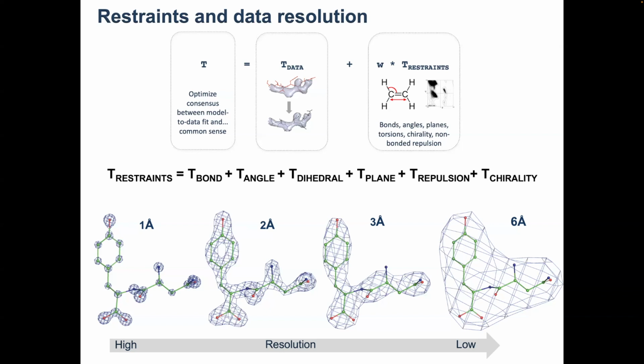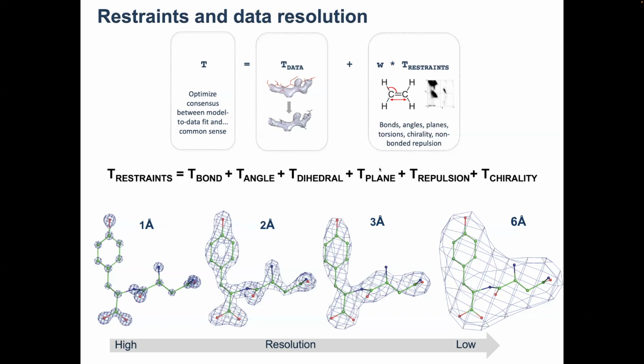And to compensate for that fact in refinement, we need to bring extra information. That extra information comes with a certain weight. And that information is all we know about the chemistry of your atomic structure, right? That restraint term parameterizes your structure in terms of covalent bonds and angles, dihedral or torsion angles, planes, repulsion terms, chirality, and so on and so on.